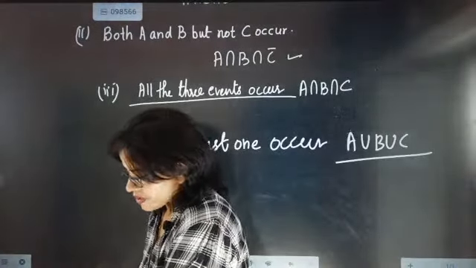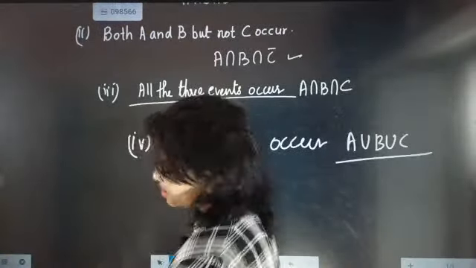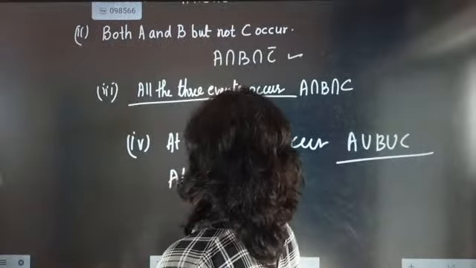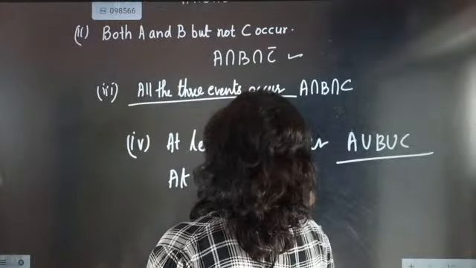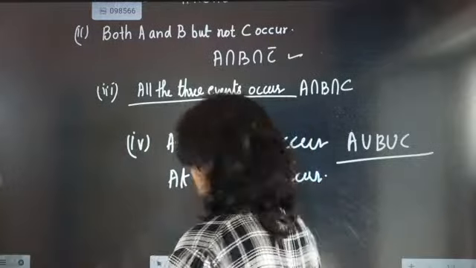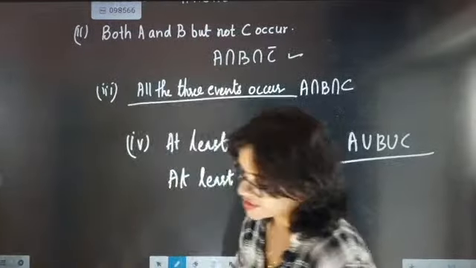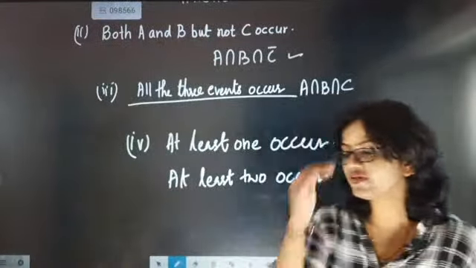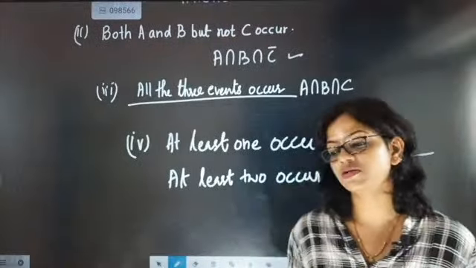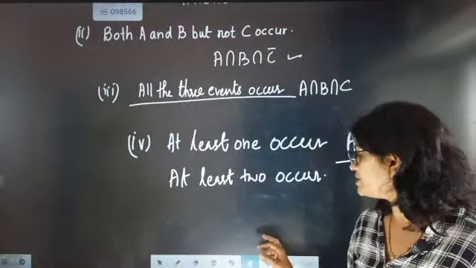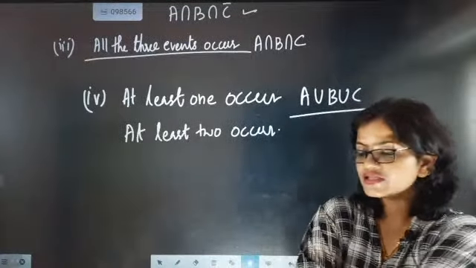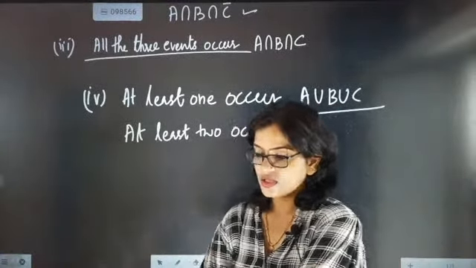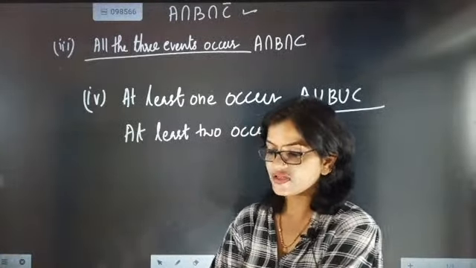So now we are going to at least two occur. When somebody gives you at least two occur, at least one occur means A union B union C, but when they tell you at least two occur, then how to present that at least two occur? At least two occur, how to present? Yes Devansh, tell me Devansh.